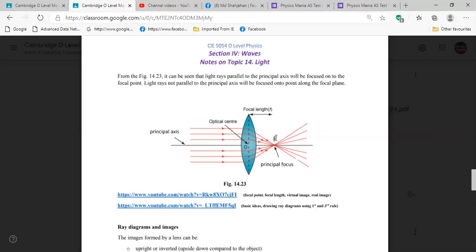And from the middle of the lens, which is called the optical center, to the principal focus, this distance is called the focal length. Karim, do you understand what I'm saying?